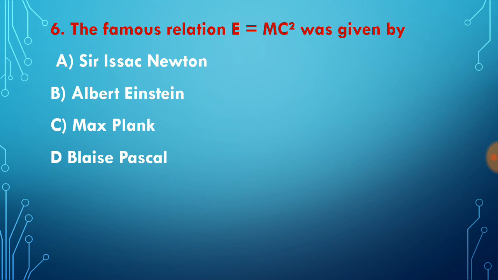Question number 6. The famous relation E is equal to mc square was given by Albert Einstein. By using this formula the Fat Man and the Little Boy were made, and they were exploded over Japan during the Second World War. So E is equal to mc square is the relation given by Albert Einstein.